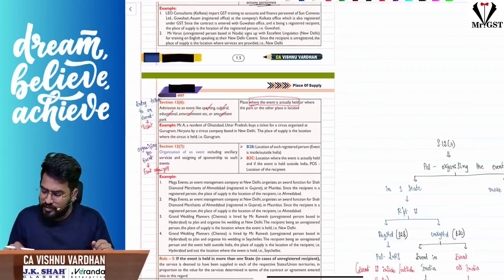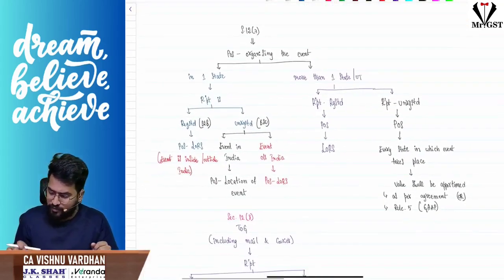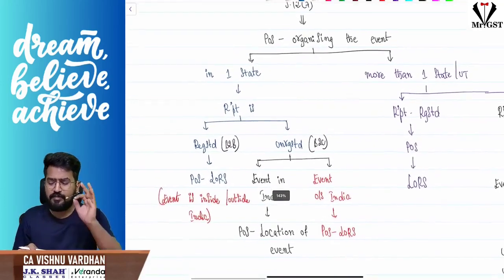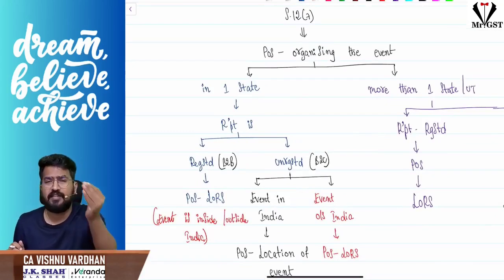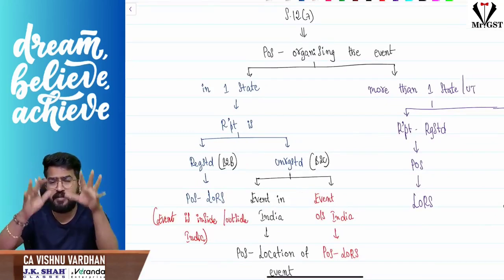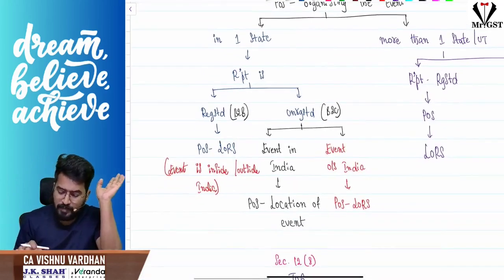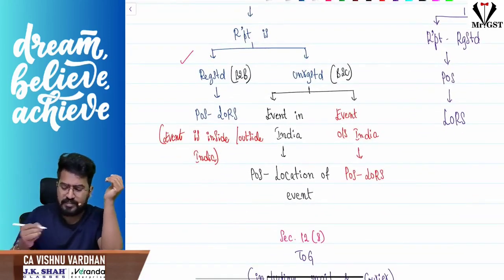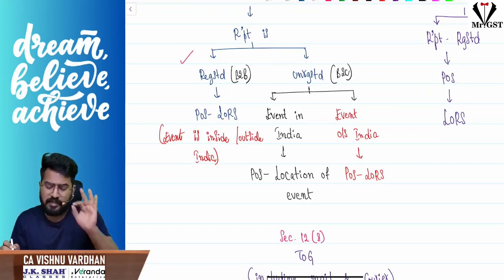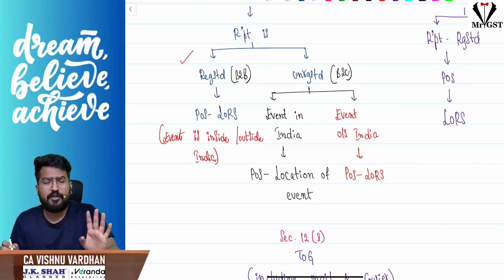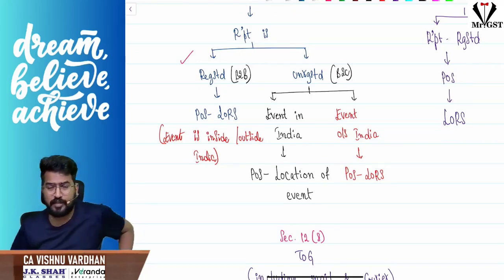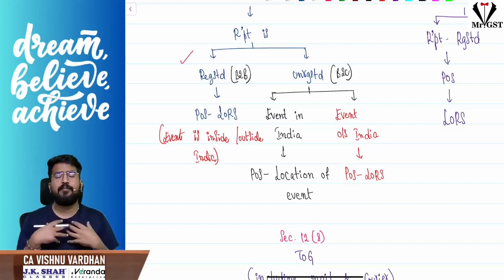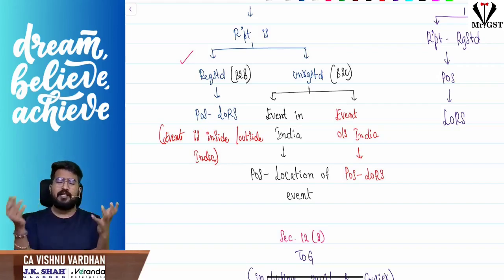Now, sir, subsection 7 I have given in a flowchart here. What is the place of supply for organizing the event? The interesting point we have to see is whether the event is organized in one state or is happening in more than one state. If it is happening in one state and the recipient is registered, that is a B2B case, the place of supply will be the location of the recipient where he got registered, no matter whether the event is happening inside India or outside India. Very important thing. So I repeat, I am the event organizer providing services for conducting some event for your company.